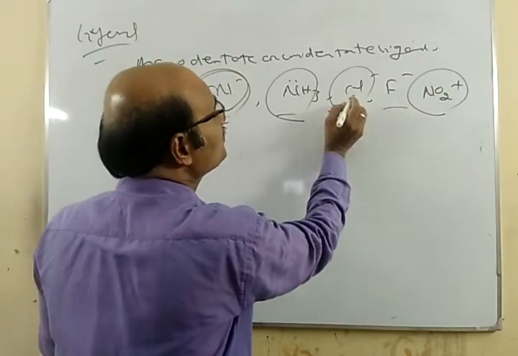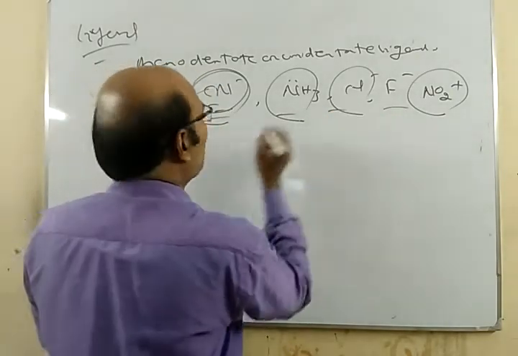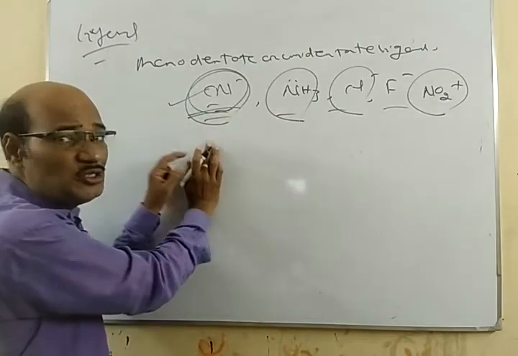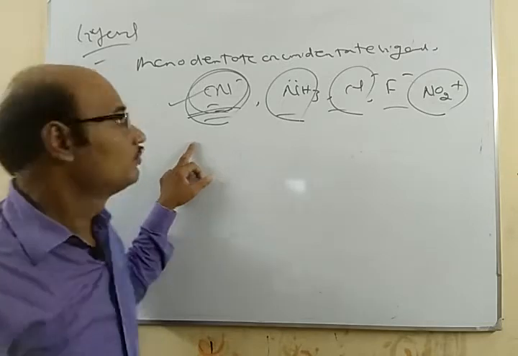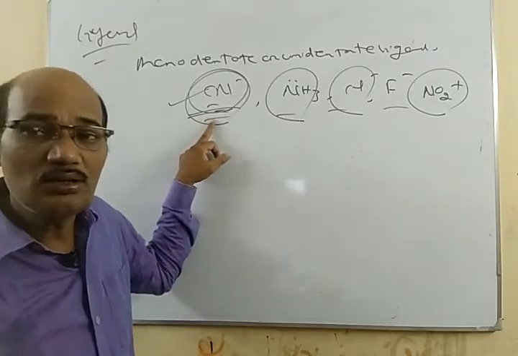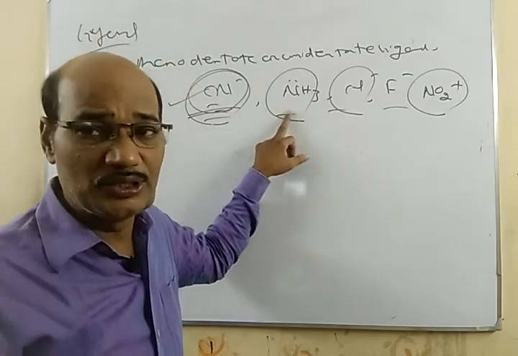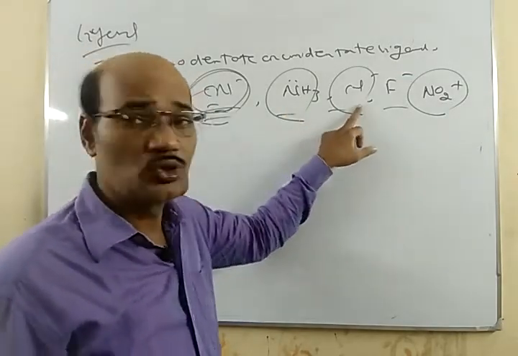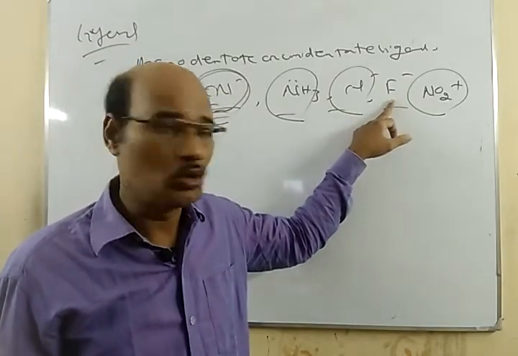So these are called unidentate ligands. And this is called cyano or cyanido. Similarly, NH3 is ammine, neutral. Cl means chlorido or chloro. F means fluorido or fluoro.